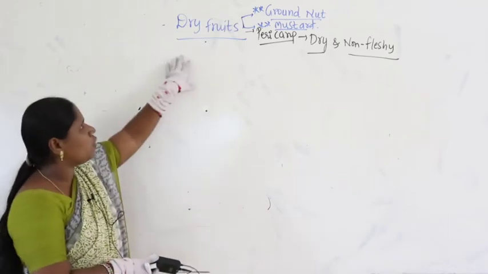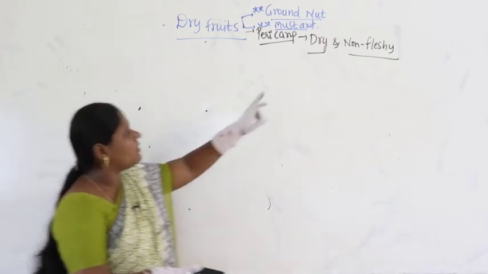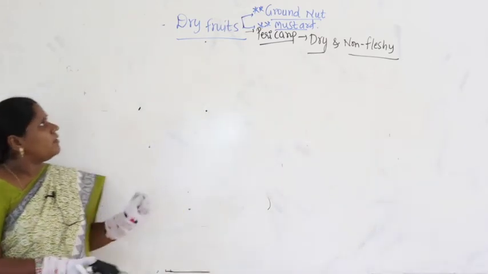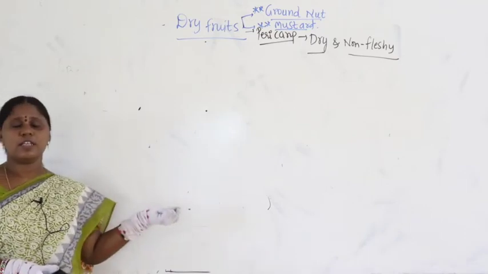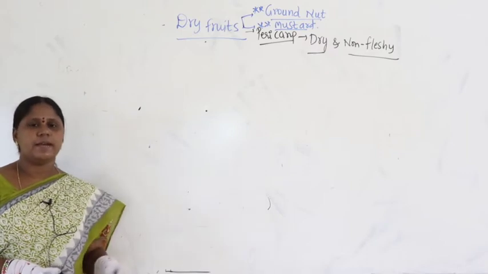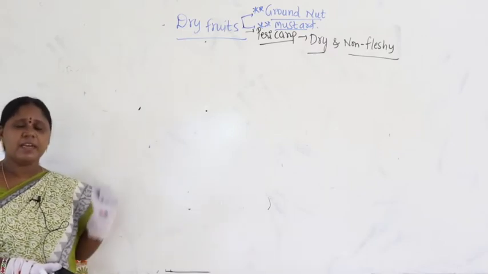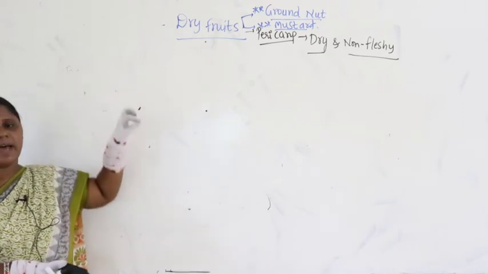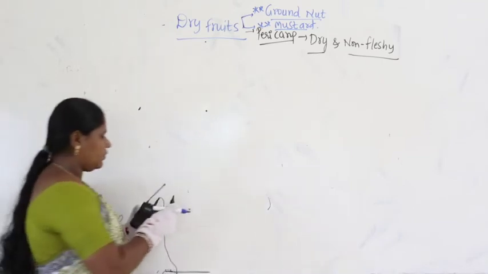Similarly for dry fruit also, mustard is an example. Why? Seeds are very dry. Moreover, they are non-fleshy. Whenever the pericarp is dry and non-fleshy, not succulent, not juicy at the time of maturity, and the seed itself is completely dry, the pericarp itself is completely dry, then we call them dry fruits.